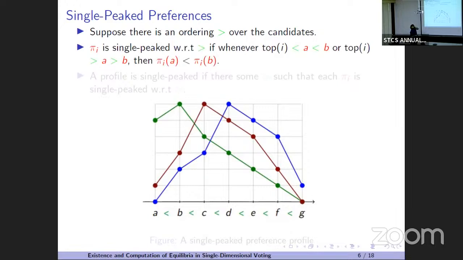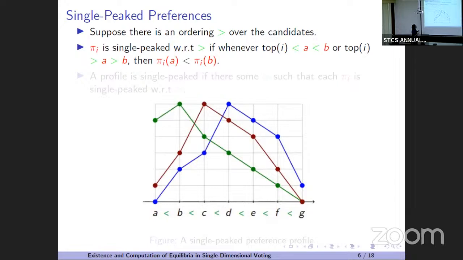So here is the definition. A preference list or ranking is single peaked with respect to this global ordering whenever, where top i means the top choice of the ith voter, if top i is less than A less than B, or top i is greater than A greater than B in the global one, then A should be ranked higher than B. Here, the top choice of the blue voter is D, and as E, F, G are ordered like this in the global ordering, E should be ranked higher than F, higher than G. And also C should be ranked higher than B, higher than A. But there is no relation between C and E, or maybe C and F. On each side, they should be in decreasing order.